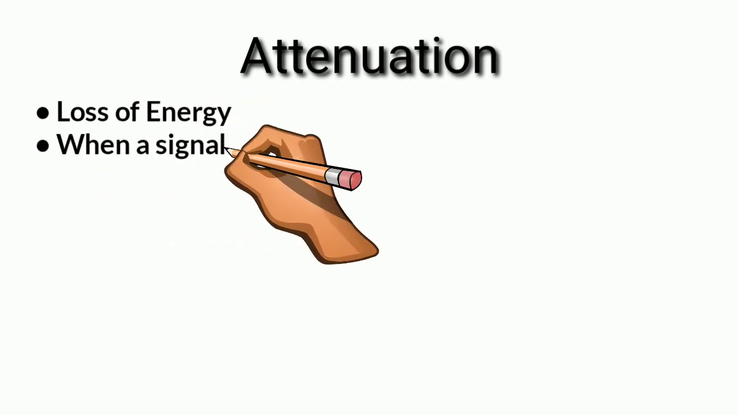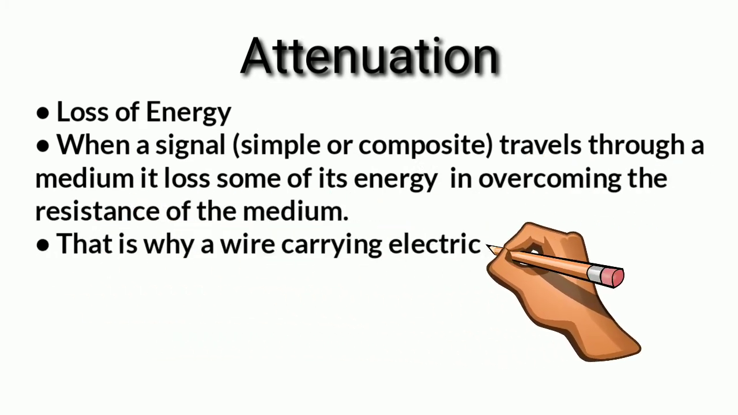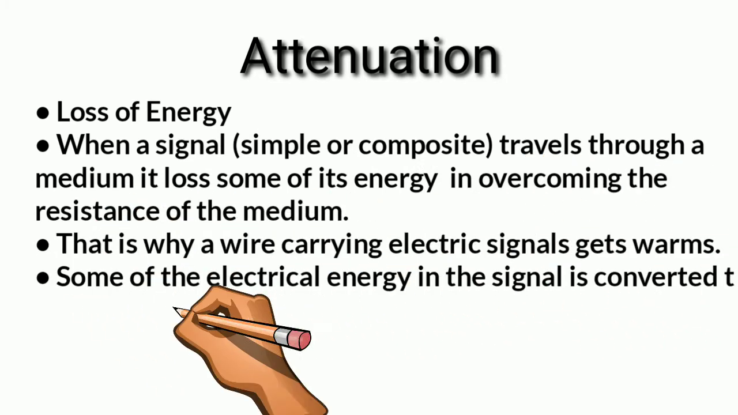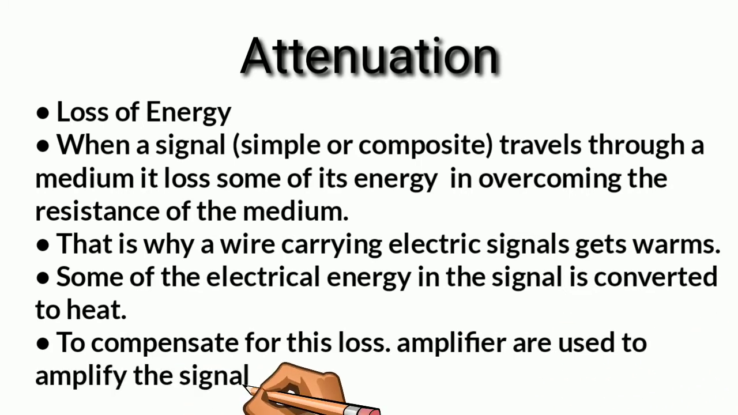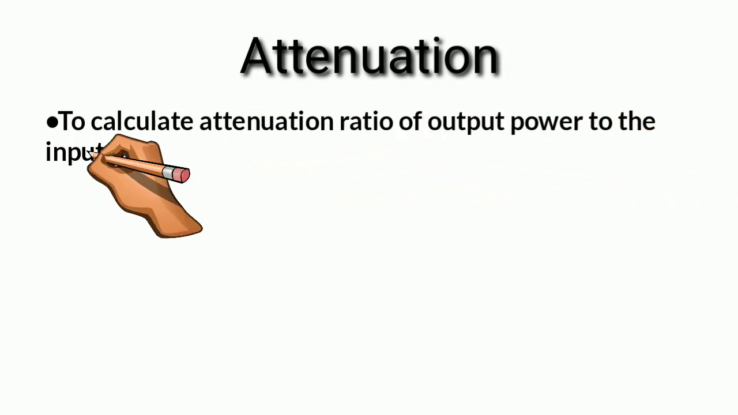When a signal travels through a medium, it loses some of its energy in overcoming the resistance of the medium, that is, a wire carrying electric signals gets warm. Some of the electrical energy in the signal is converted to heat. To recover from this loss, amplifiers are used to amplify the signal. To calculate attenuation, take the ratio of output power to input power in decibels.